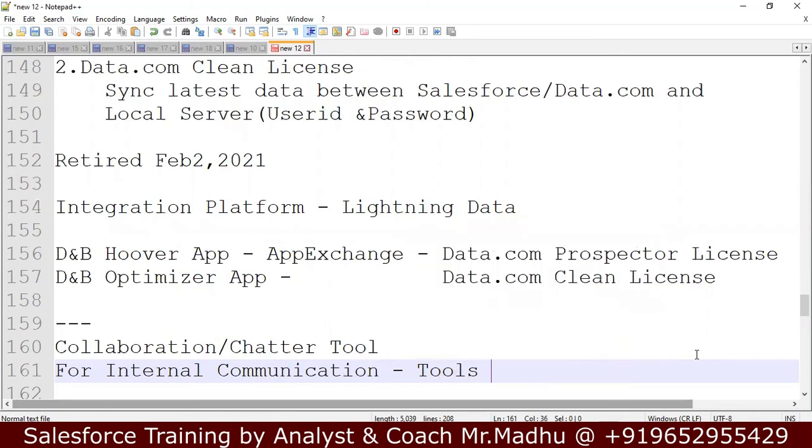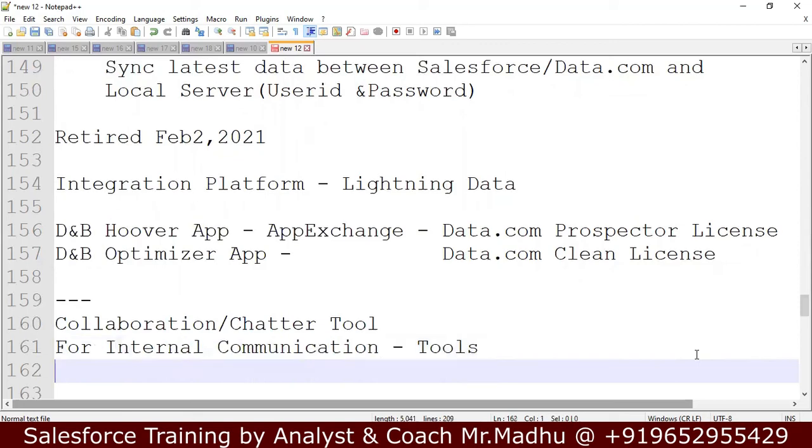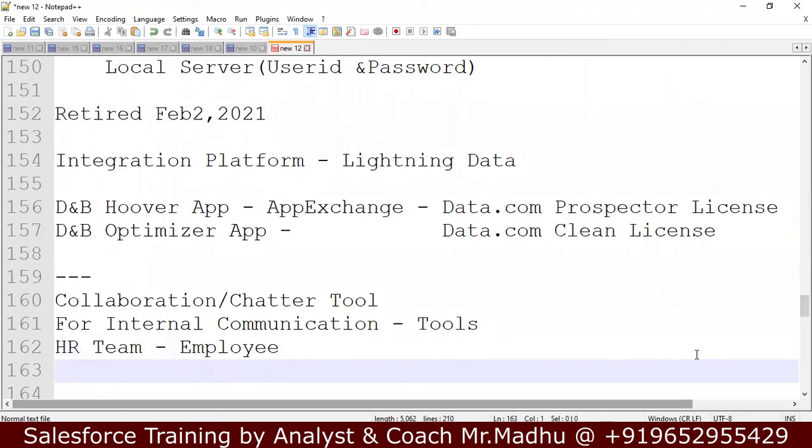HR team and your project teams, because people work from different locations. To have internal communication, like HR team is there. If you join any company, if you want to discuss with HR team, organizations use some communication tool.